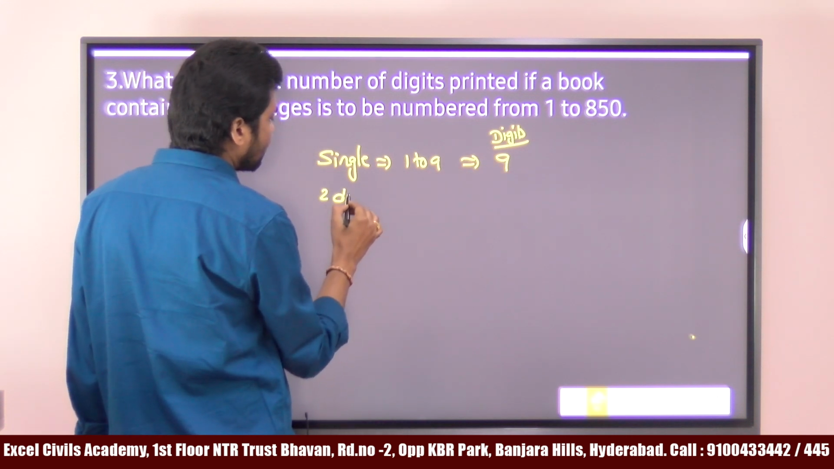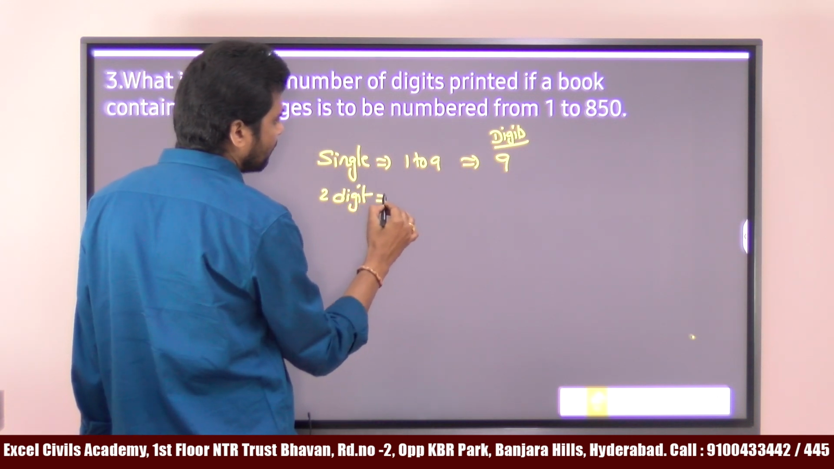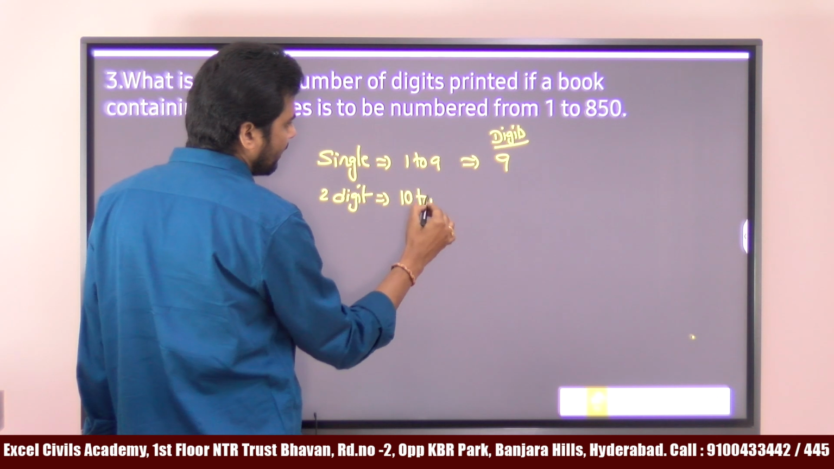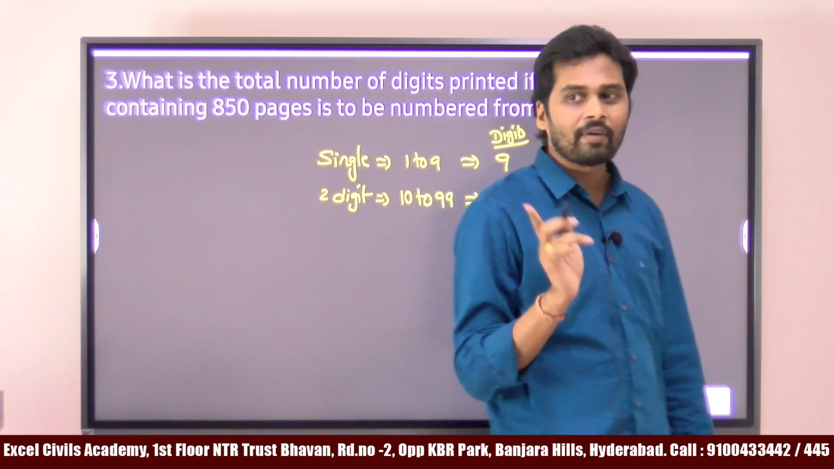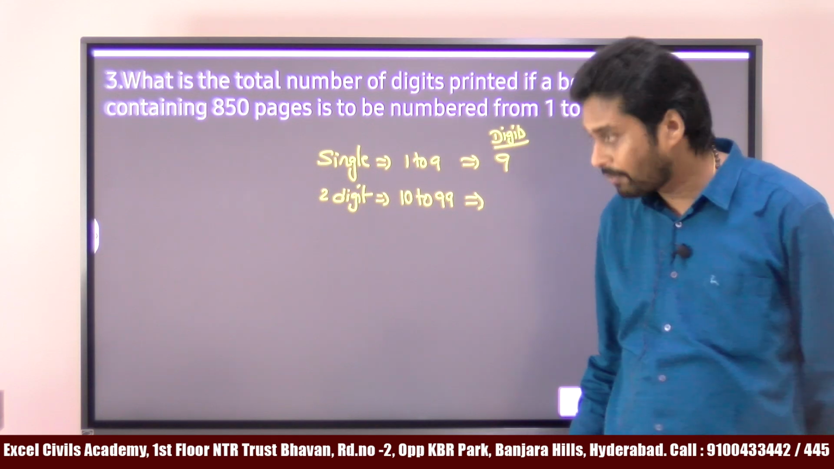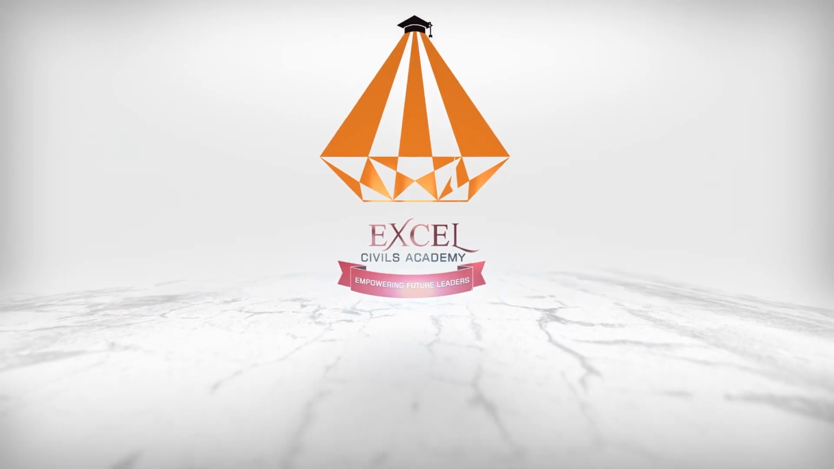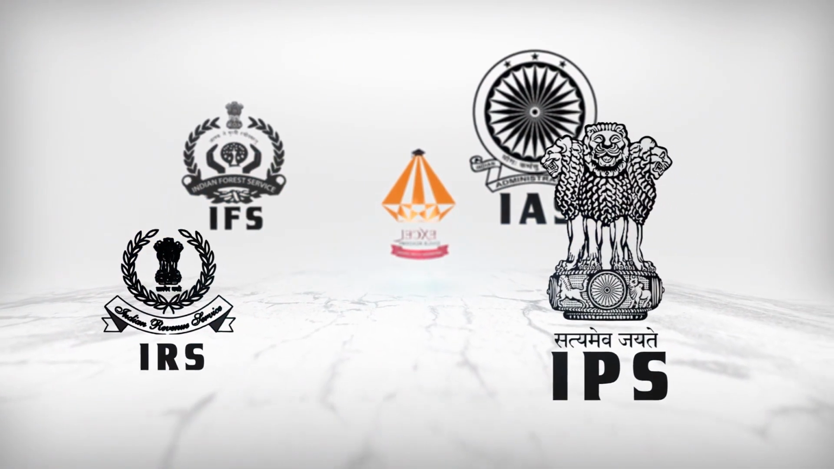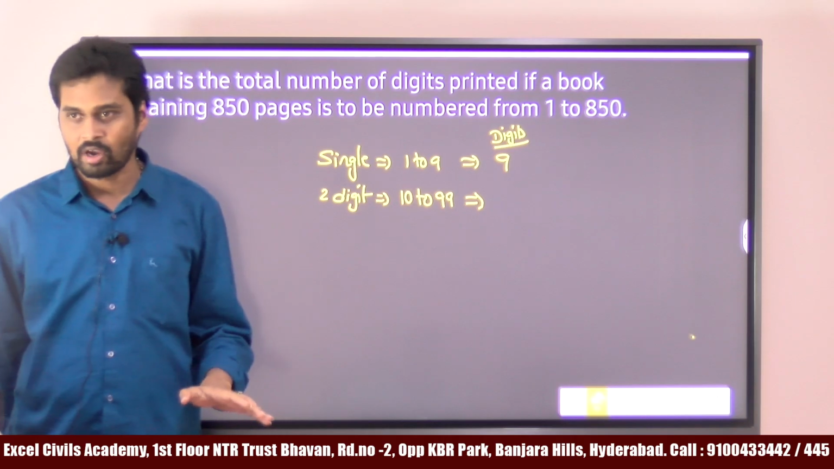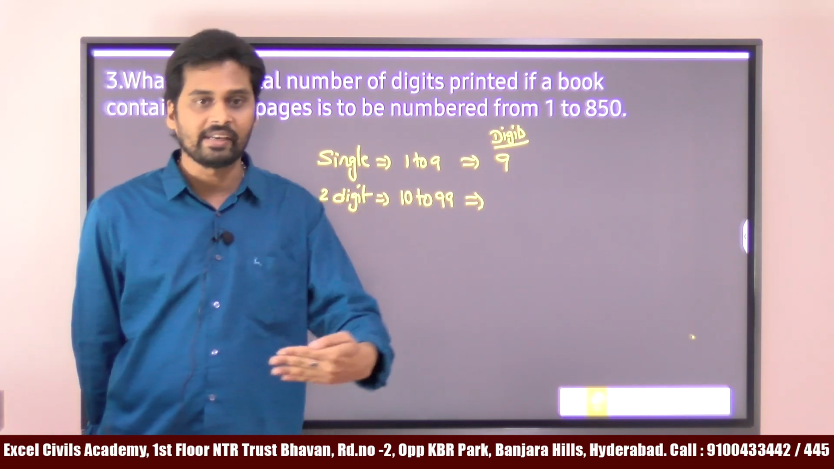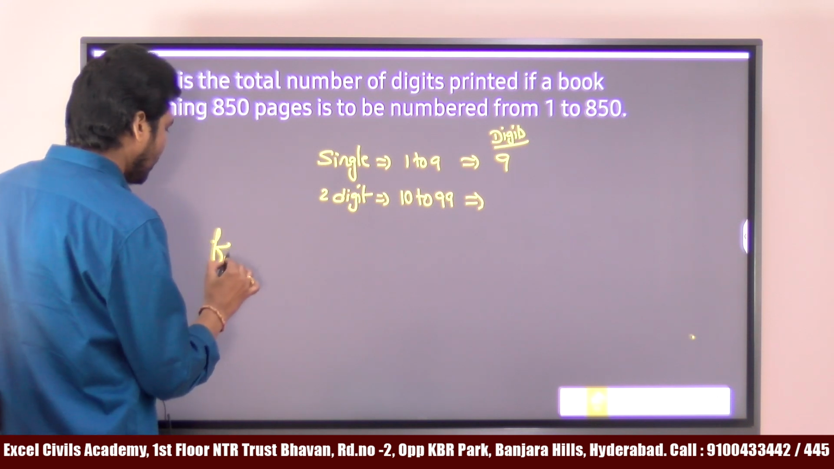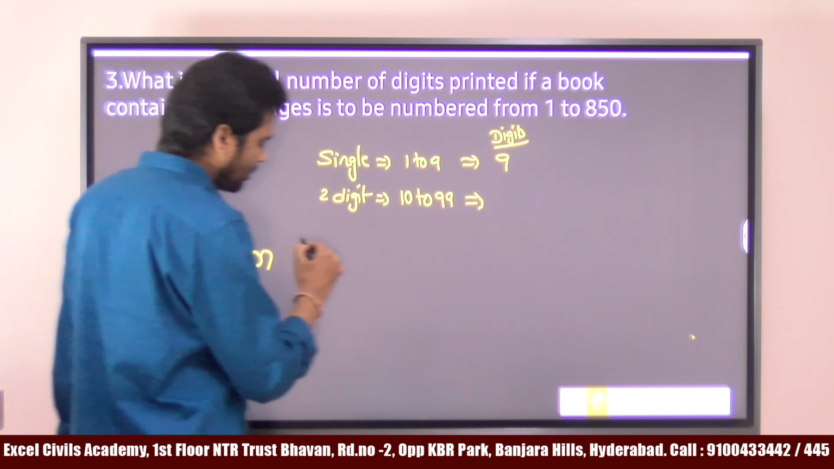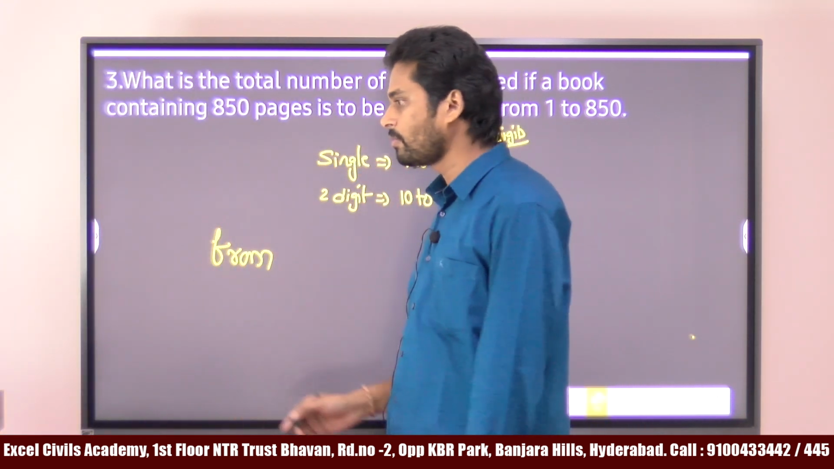Next, 2 digit numbers. 2 digit numbers are 10 to 99. First of all, how many numbers do we have from 10 to 99? And one important thing, please write this one. It's a very, very important one. This application will be used in multiple problems.